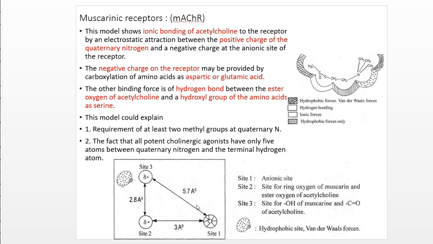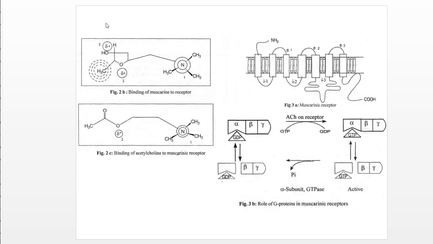These are the specific triangular shape models which were developed, which is a newer and better one. On the basis of that, the methyl groups are held by hydrophobic as well as van der Waals forces, and better understanding is given by this receptor model. So here you can see site 1 and site 3.